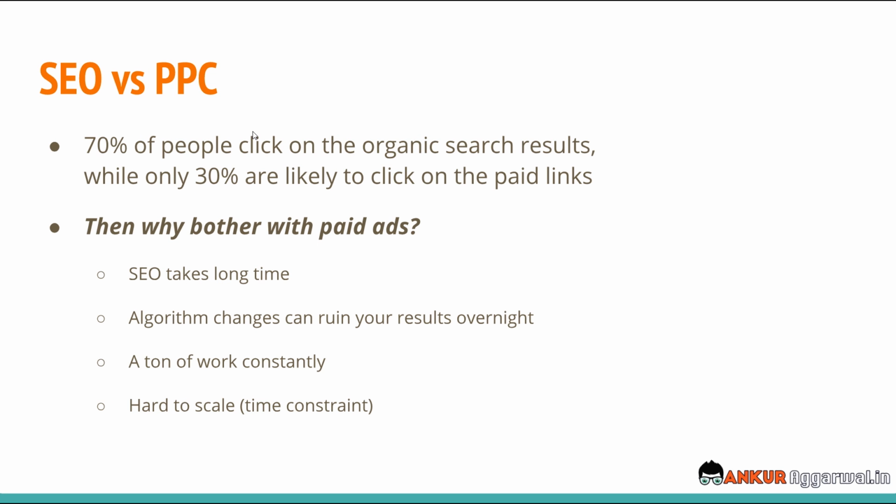Now this is the important part, SEO versus PPC. This is a very common question I get asked a lot: should they invest in PPC or should they wait and try to optimize their website so that they can rank for their target keywords? Now you have to understand this important metric: 70% of the people click on the organic search results, while only 30% are likely to click on the paid links. That tells a lot about why SEO is extremely important, but then again it has some drawbacks as well. Like, why should you even bother with paid ads when you can directly optimize your website?